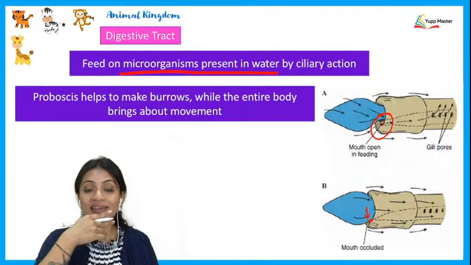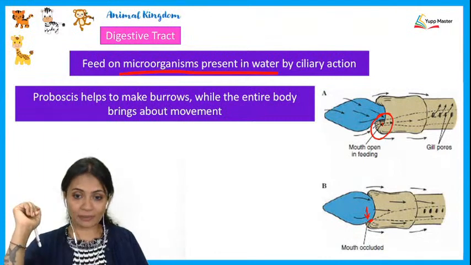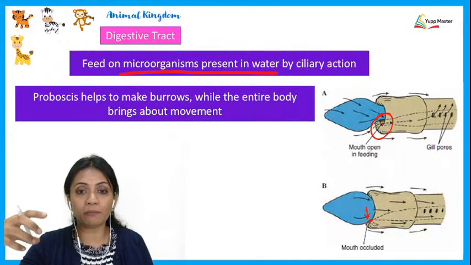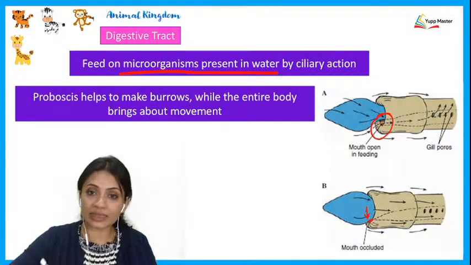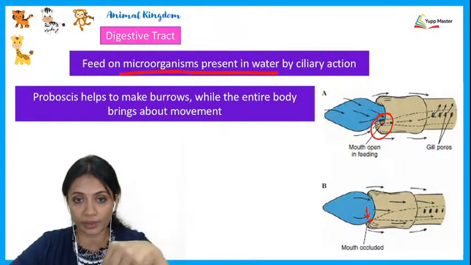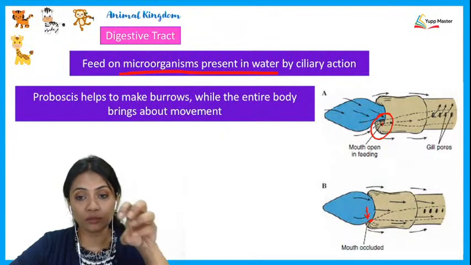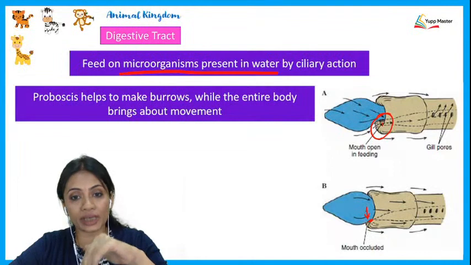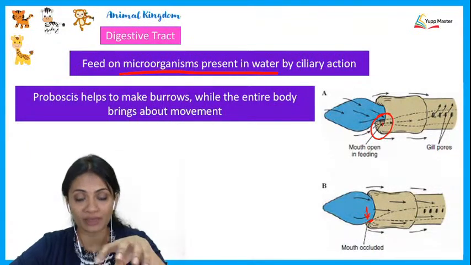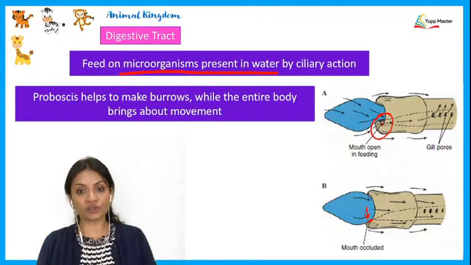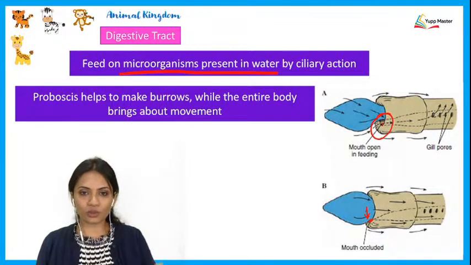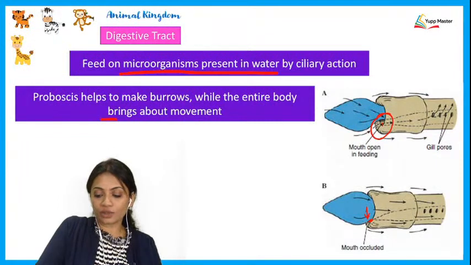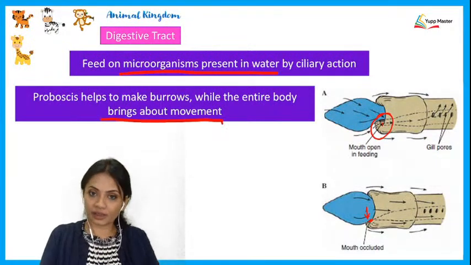Then, as we spoke about a little while back, the proboscis helps in making burrows, that is, digging inside the seabed. So that is burrowing. It is the proboscis, the anterior-most part, which helps this organism to dig, while the remaining part, especially the trunk region, allows it to swim into the water. So it is the trunk region which brings about movement in this worm.